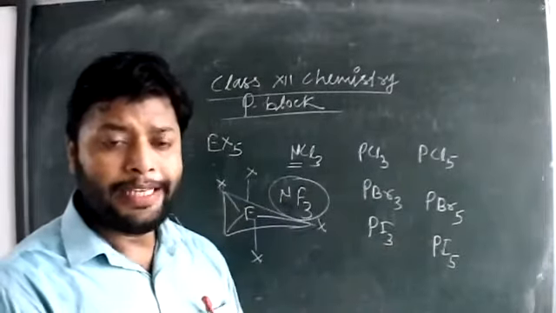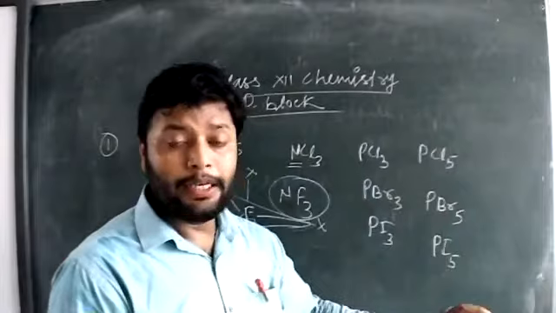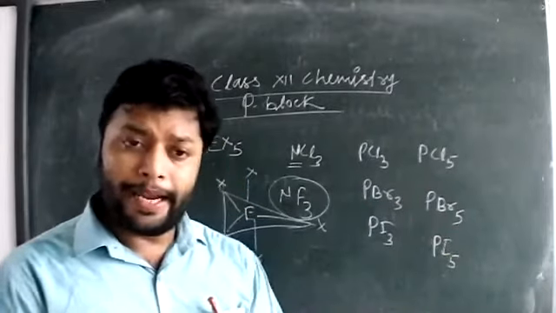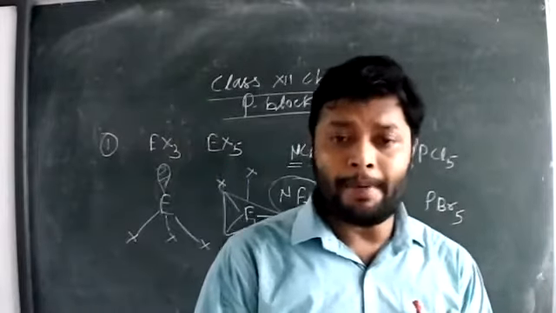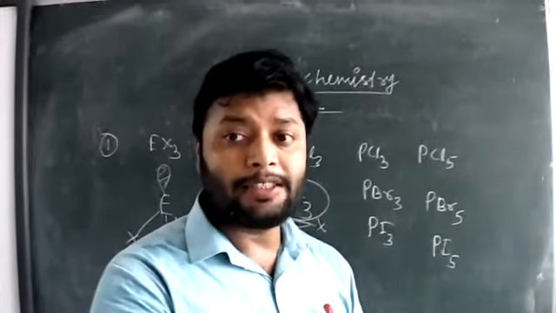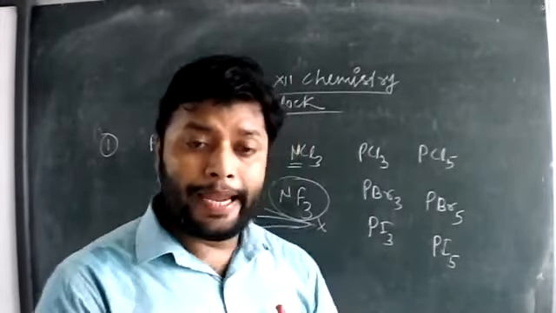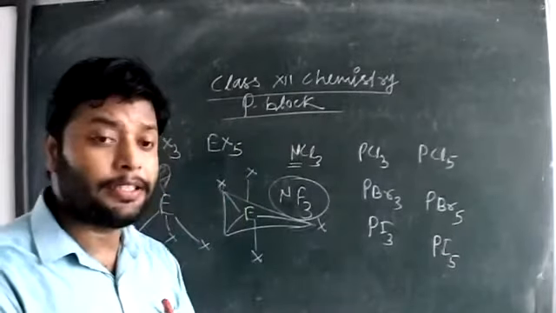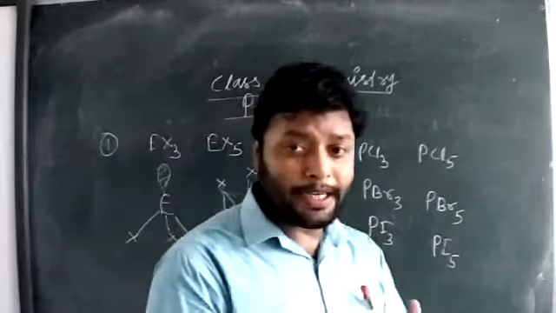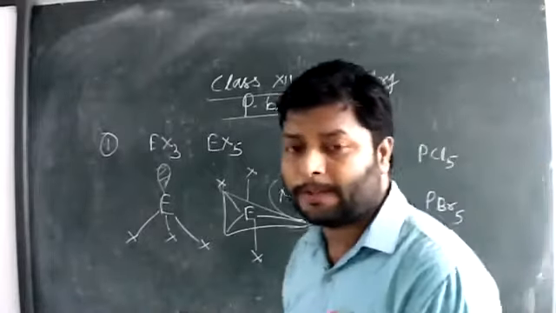The next property you have to deal with is pentahalides. In pentahalides, elements like phosphorus, arsenic, and antimony do not easily hybridize the 5 different orbitals.